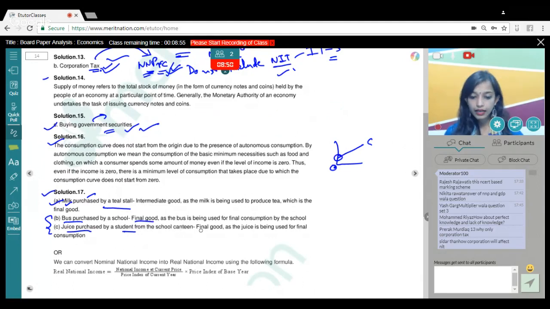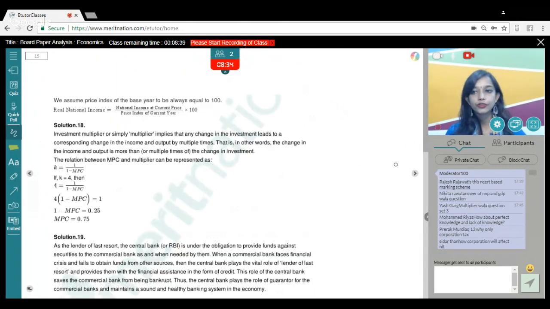Okay, the second part, the or part of this question, was how can we convert the given national nominal income to real income? So obviously, the formula we know: national income at current price divided by price index of the current year, multiplied by price index of base year. So this is the formula as to how we can convert nominal income into real income. Okay, moving to the next question, 18th.